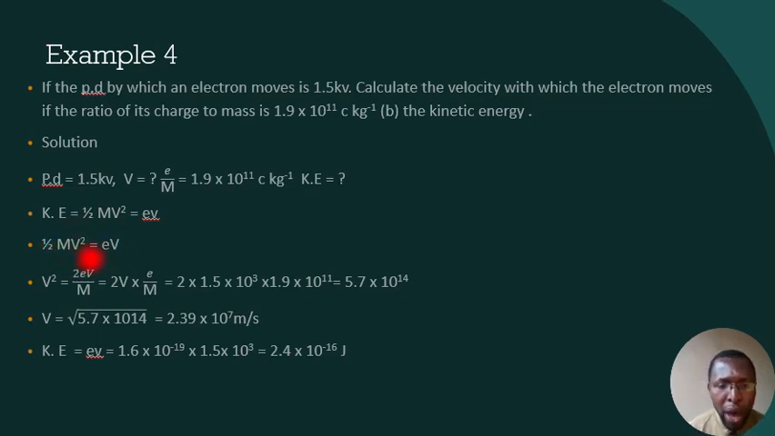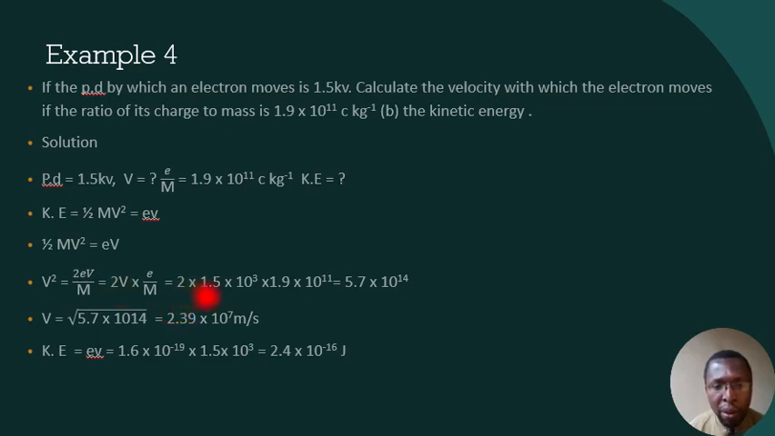Now, when you make v squared the subject of the formula, you have 2eV over m. Now, this can still be broken down to be 2V times e over m. This fraction here can be broken to be this, 2V times e over m. Okay, and why are we doing that? Now we know that our voltage is actually potential difference here. That's 1.5 kV. Remember I said potential difference can still be represented with capital V.